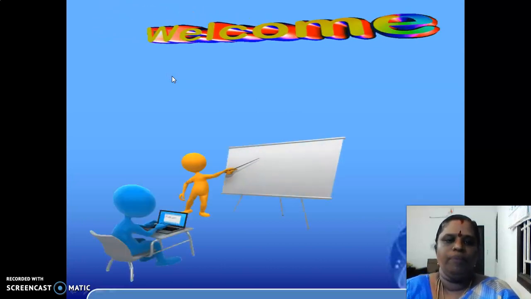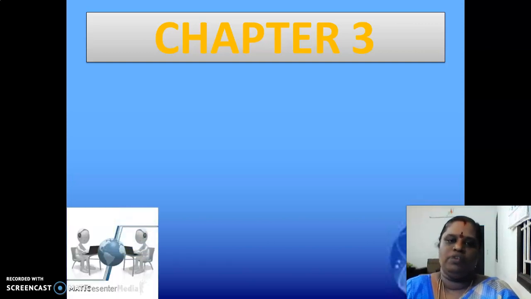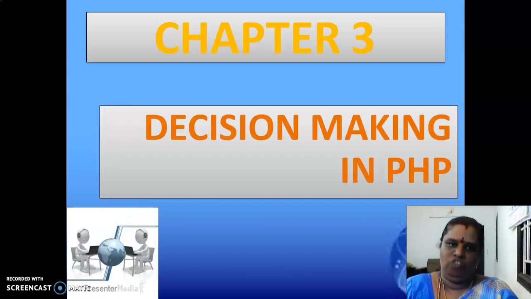Today also we are going to see about chapter 3, that is decision making in PHP. Did you all understand the concept of control statements? If else and switch case statements? Did you all learn that? Do you have any doubt in the if statement, if else statement, or switch case statement? I think you all understood the concept behind the 3 control statements, right?